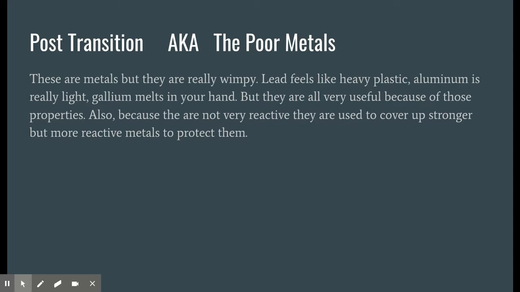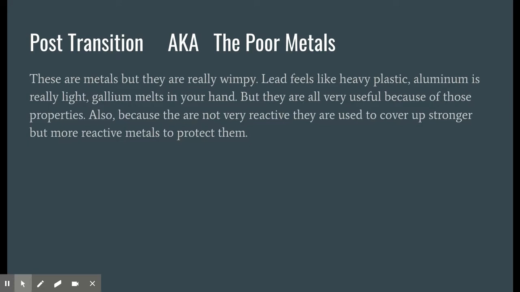Next group is the post-transition metals or the poor metals. These metals are metals, but they're very wimpy. All right, so we have things like lead. It feels like it's plastic. Aluminum, it's super, super light. Gallium will melt in your hand. Yes, you can buy it on Amazon. And I think the school has some, so remind me to show you.